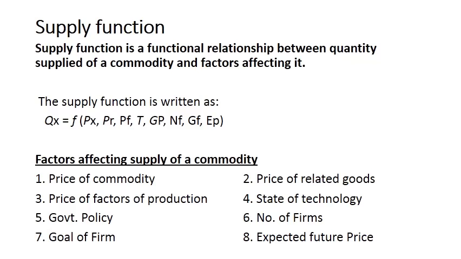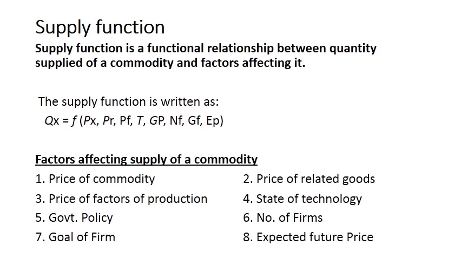One, if government is charging taxes, and if those taxes will increase, that will increase the cost of production, and then the supply of commodity will decrease. If government is providing subsidies, that will decrease the cost of production, and when there is decrease in the cost of production, then what will happen? There will be increase in the supply of commodity.